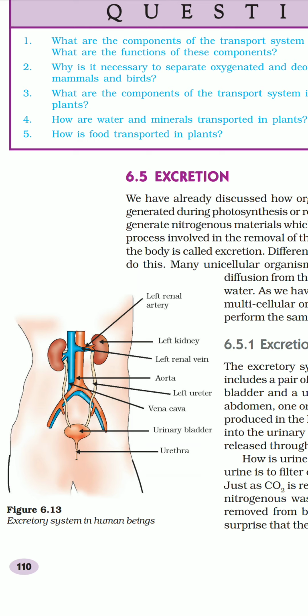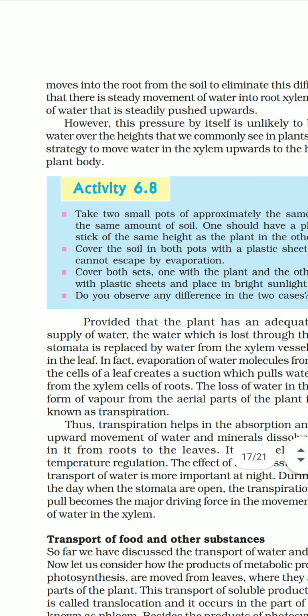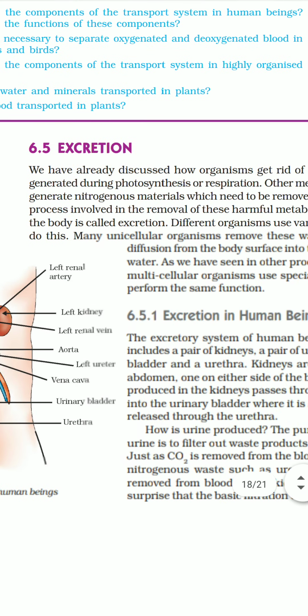So their function is the same. We have already read about arteries and veins, but because they are connected with kidneys, here the word renal comes attached with them. And one more thing you must have noticed, that one kidney is slightly lower than the other. What is the reason behind that? The right kidney is slightly lower than the left one. The reason is the location of the liver, because liver is a quite large part of our body, and that is why the right kidney is slightly displaced compared to the left one. So this is just for your knowledge. Then come to the next topic, now we are going to discuss how urine formation takes place.